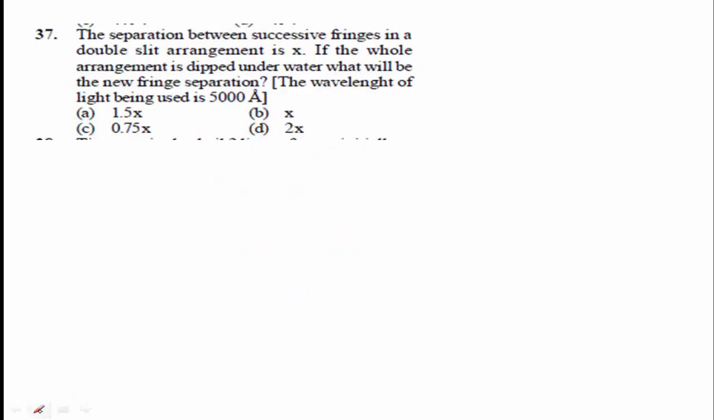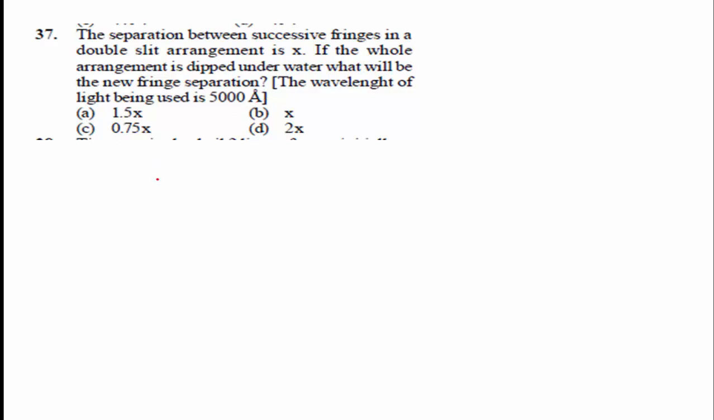Question number 37. The separation between successive fringes in a double slit arrangement is x. If the whole arrangement is dipped under water, what will be the new fringe separation? The wavelength of light being used is 5000 angstrom.